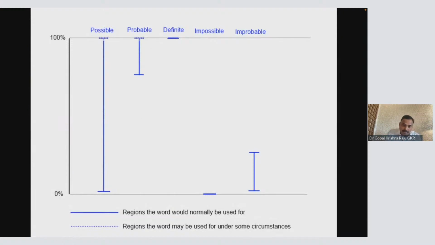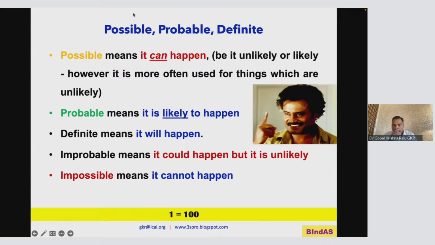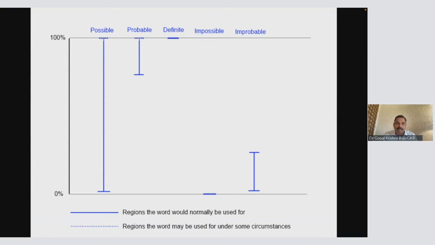What is possible? Possible is not 0, it is 1 to 100. Please understand. And our superstar has also mentioned this, that when I say only one time, it is equivalent to 100 times, so don't always go by that. So it is between 1 to 100. 1 to 100 means possible. Closer to 100 means probable. Closer to 0 means improbable. Not 0, improbable. Most probably it may not happen, very close to not 0. Please understand, 0 means impossible, 100 means definite.